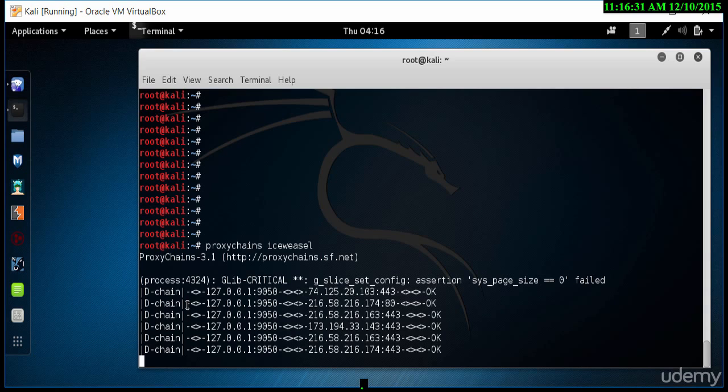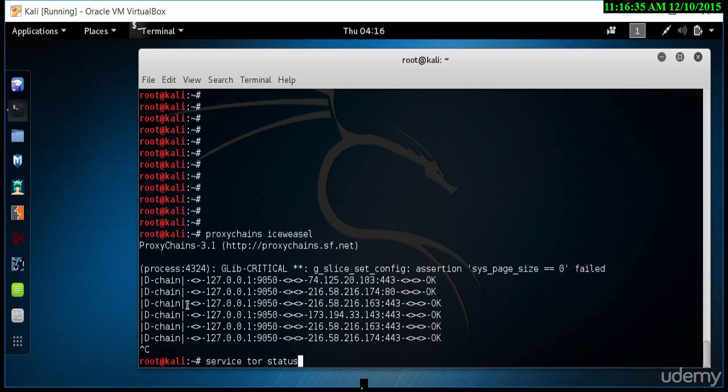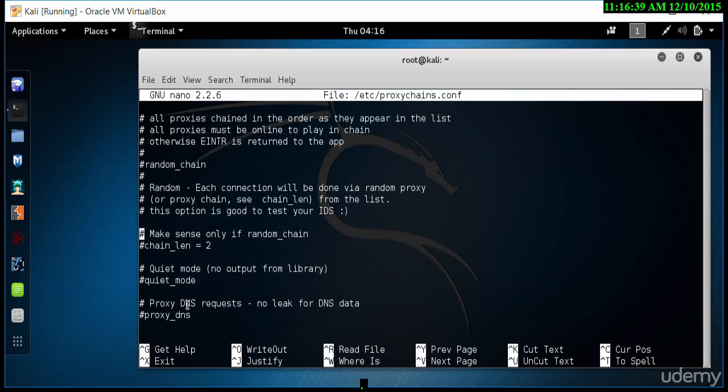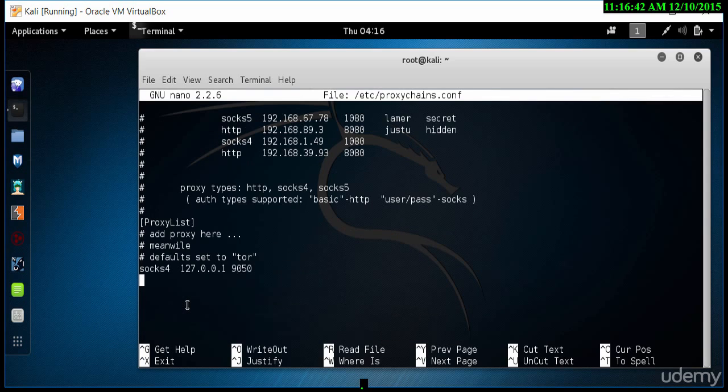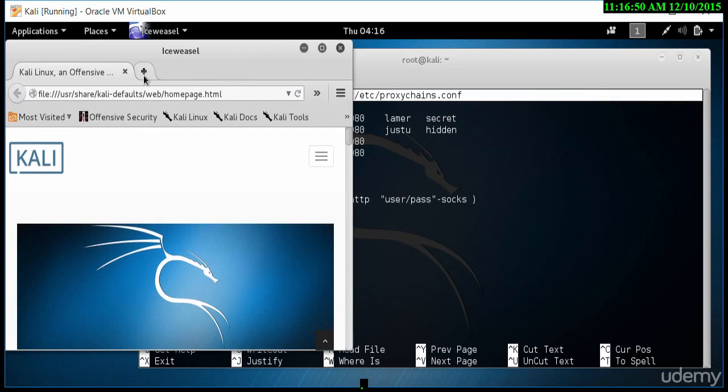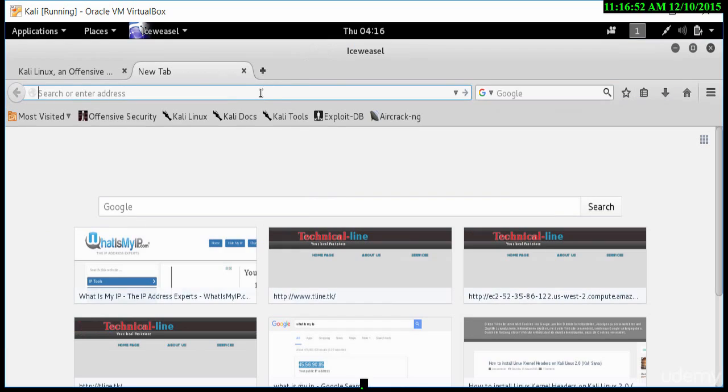You can add more proxies by going back to the proxychains.conf file, and as you scroll to the bottom, you can add more proxies here. The way you get more proxy addresses is you can go back to a browser and type in hidemyass.com.